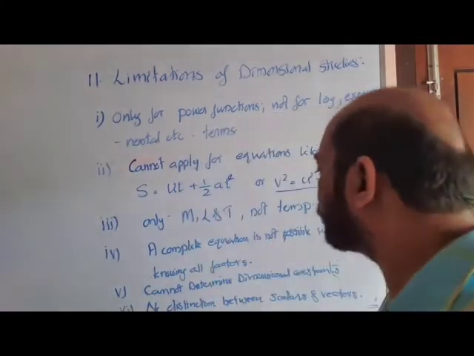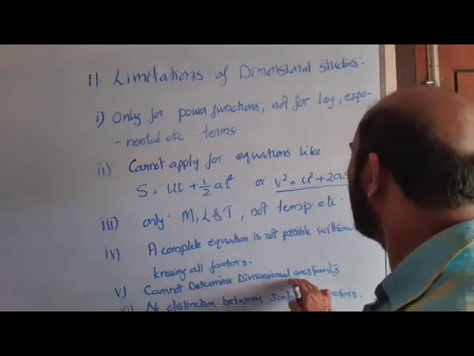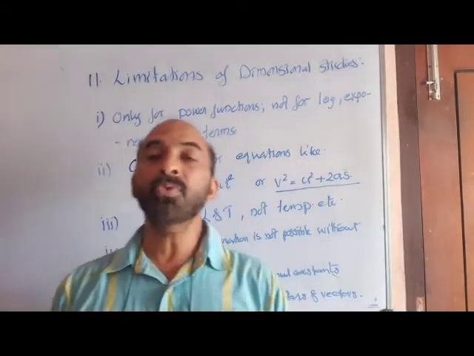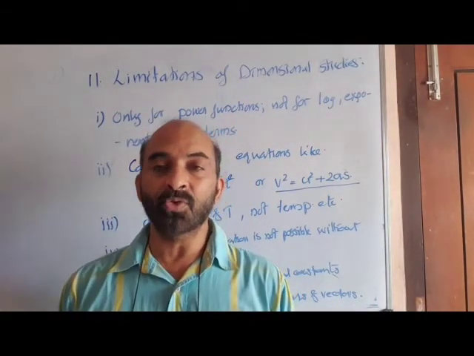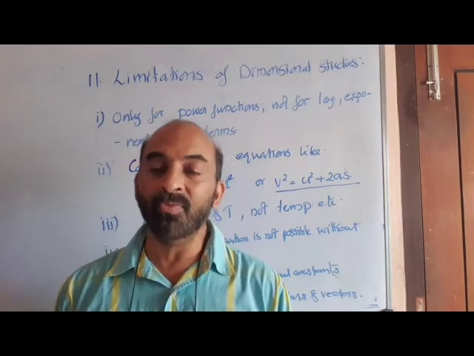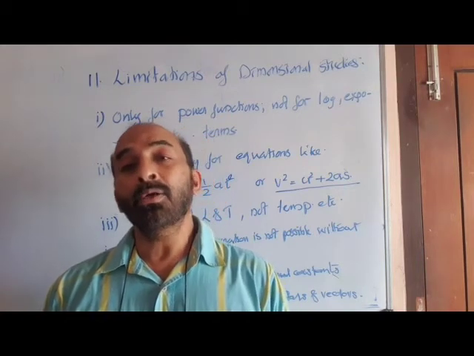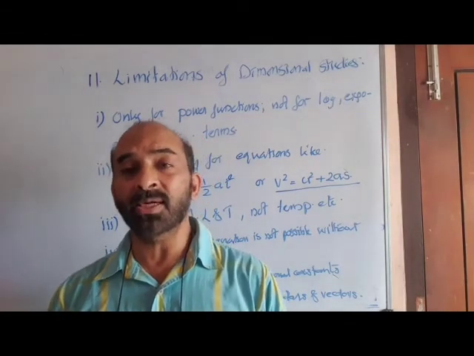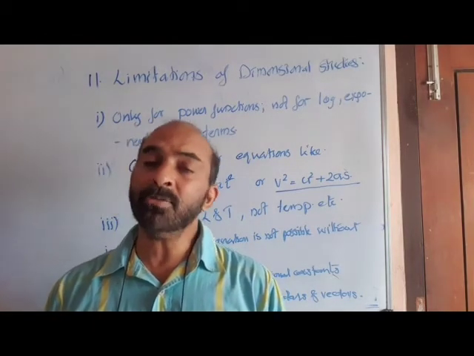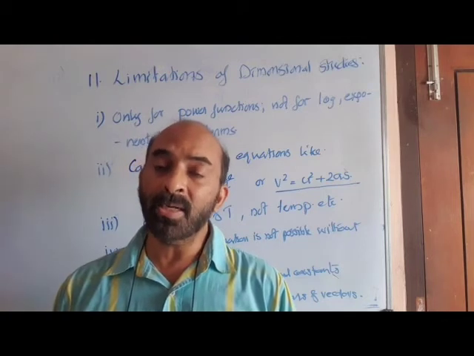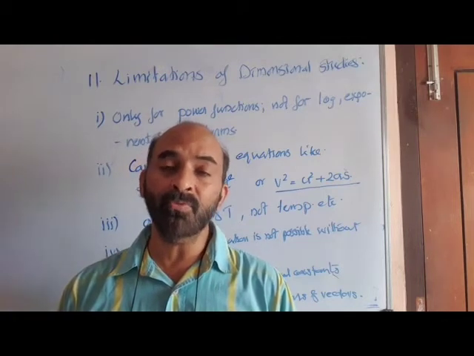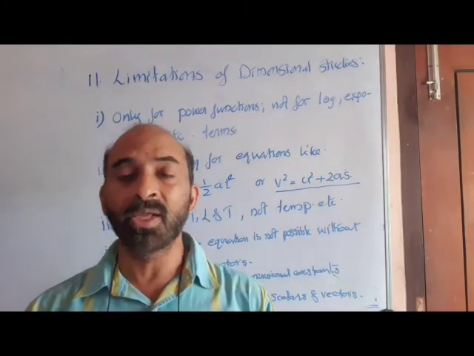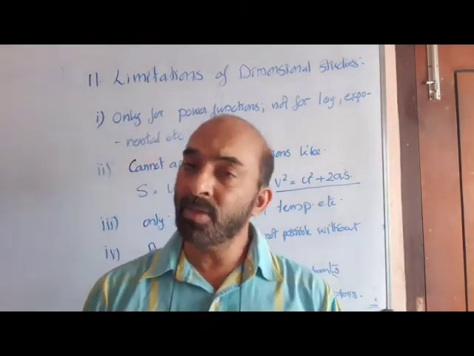And we cannot determine dimensional constants. We have seen that dimensionally we can prove that kinetic energy is mv square. We cannot prove whether it is 2 mv square or half mv square or pi mv square, etc. Only from another set of experimentation can we prove that kinetic energy is half mv square. So we cannot find out the dimensionless constants involved.